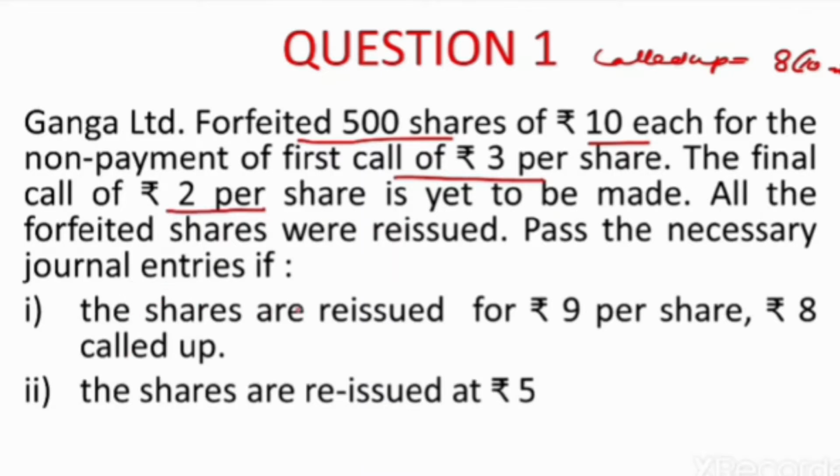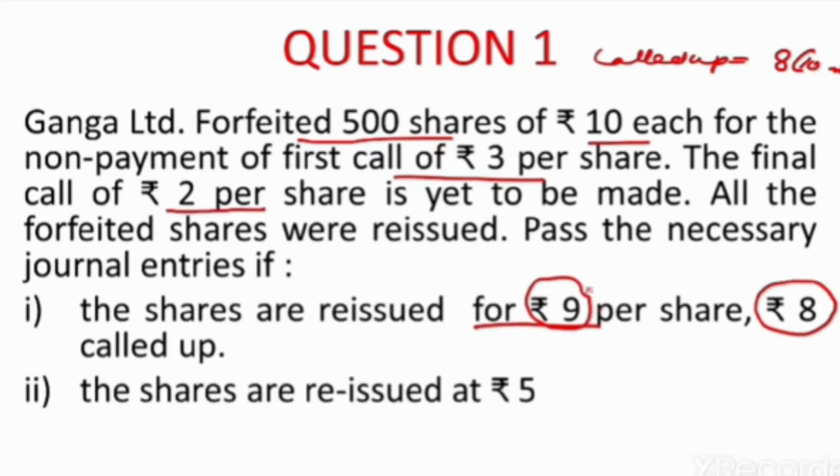When the shares are reissued for rupees 9 per share, rupees 8 called up. See children, here the amount received is rupees 9. The reissue price is 9 rupees, but the paid up value of shares is given, that is rupees 8.